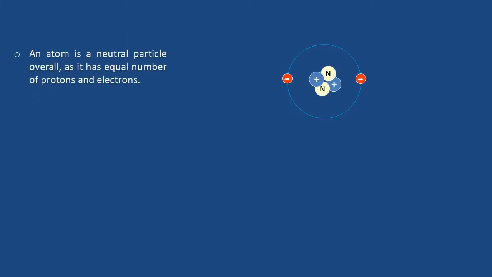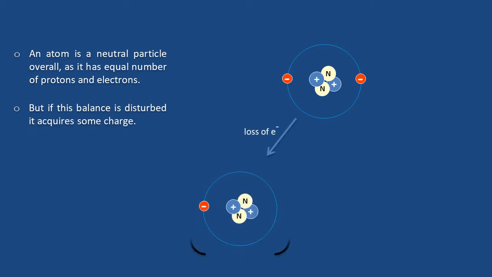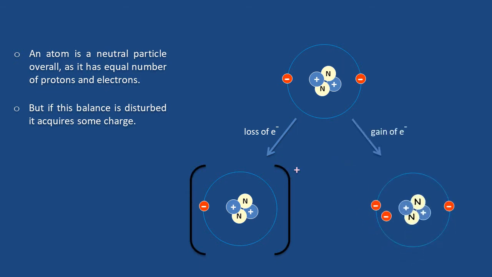An atom is a neutral particle overall, as it has an equal number of protons and electrons. But if this balance is disturbed, it acquires some charge. Loss of electron creates a positive charge on it, while gain of electron creates a negative charge.